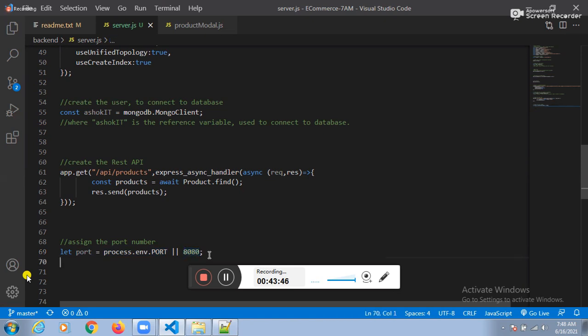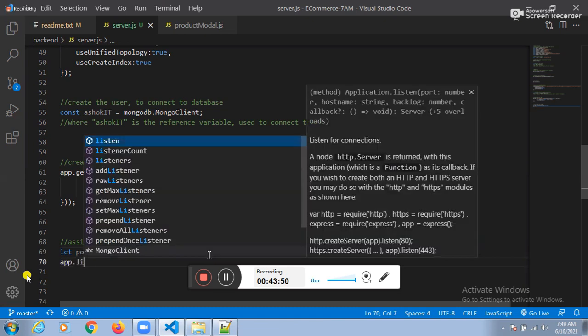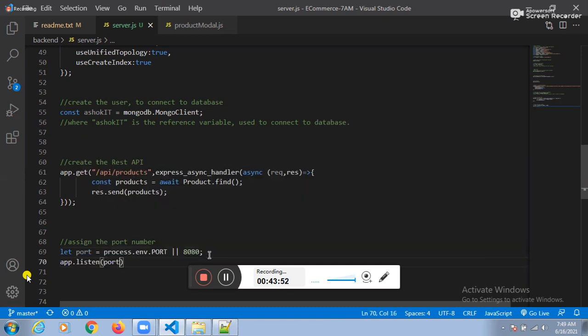Observe here itself, app.listen. We need to place the port, and next we need to place the callback function. Next, console.log, "Server ready". Our Node.js server is ready now.